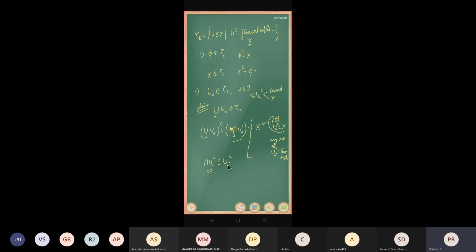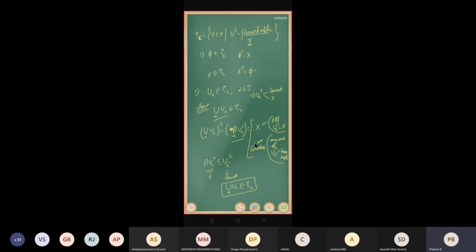Therefore this is a subset of a countable set, and we have a result that a subset of a countable set is countable. Therefore this is also countable. So in the second case also we have a positive result. Finally we accept that the union of U alpha over alpha belongs to tau c. So it is closed under arbitrary union.